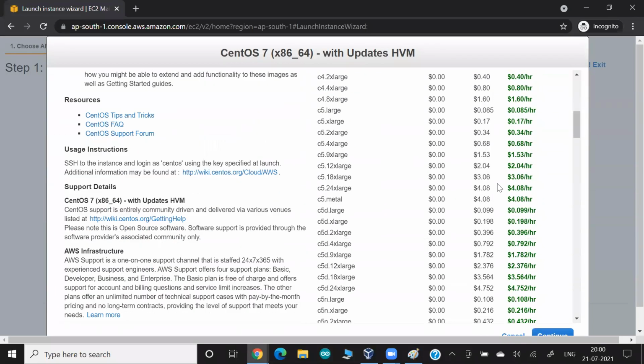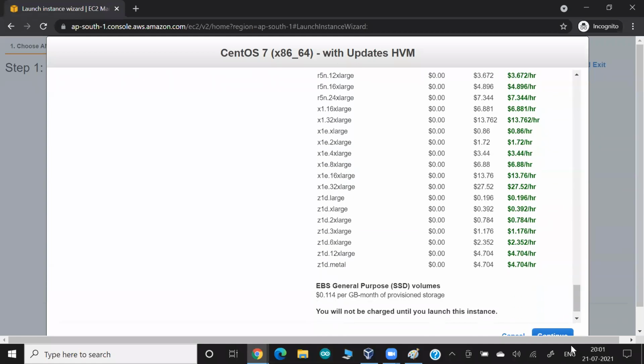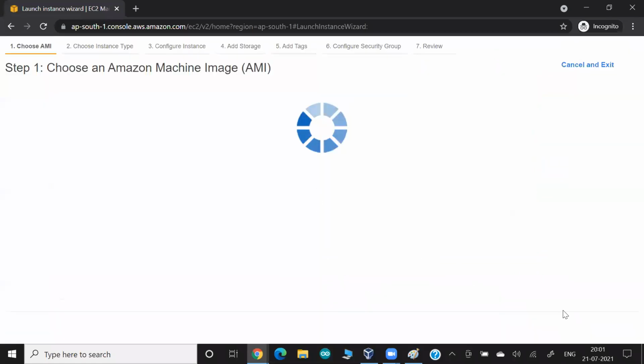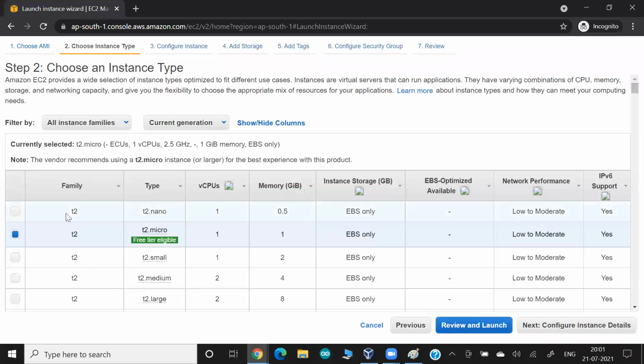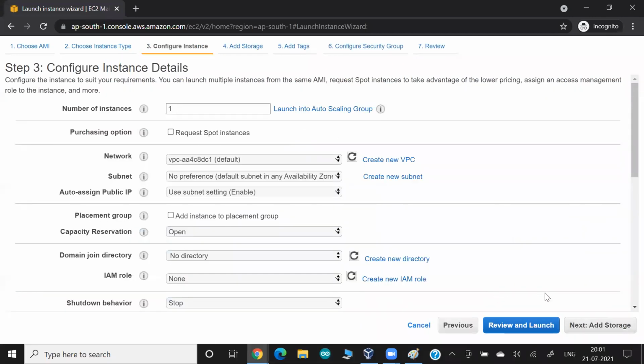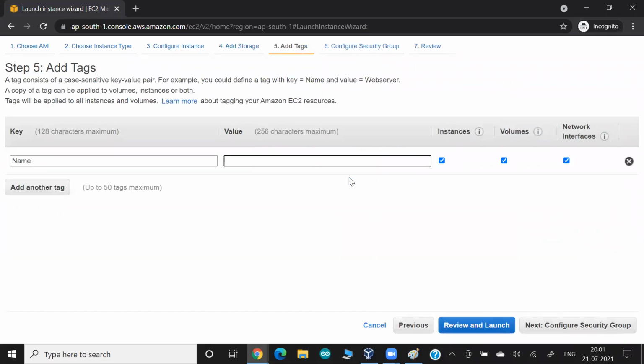So they give you some charge list. It is charged if you want to use some instance type, that you guys know what is instance type. In my case, I am going to use T2 medium. This much CPU and this much RAM. I am going to provide one instance, and we need 8 GB hard disk, enough. Let me give the name. This is a Spark single node cluster.